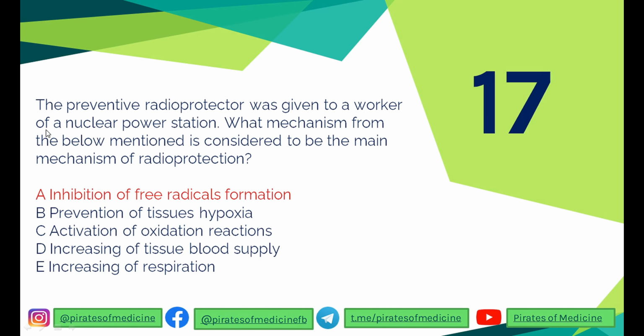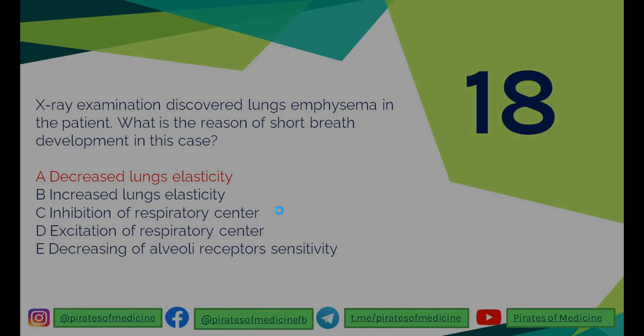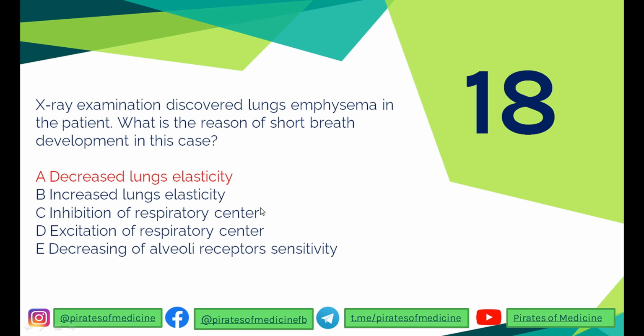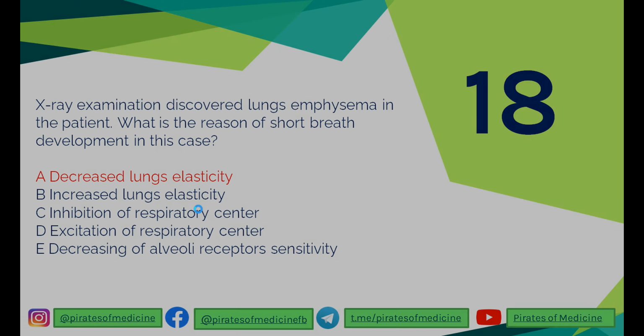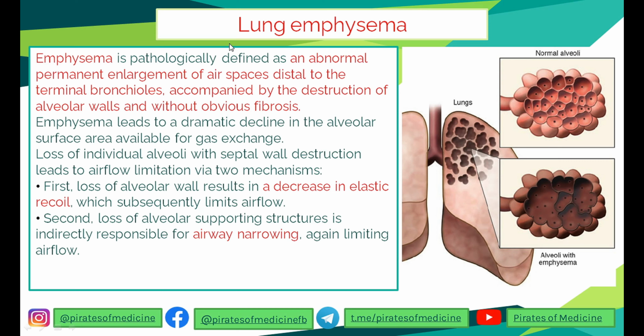Understood? Good. The 18th question is that an X-ray exam discovered lung emphysema in the patient. So what is the reason of short breath development in this case? Remember, lung emphysema is a condition that can be pathologically defined as an abnormal permanent enlargement of air spaces or alveoli distal to the terminal bronchioles, which is accompanied by the destruction of alveolar walls without fibrosis of the alveoli.